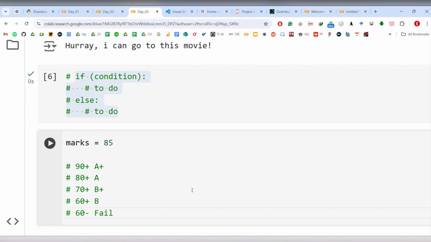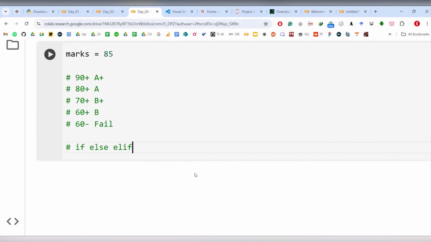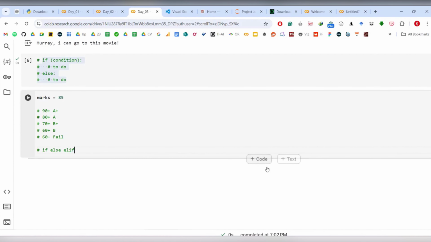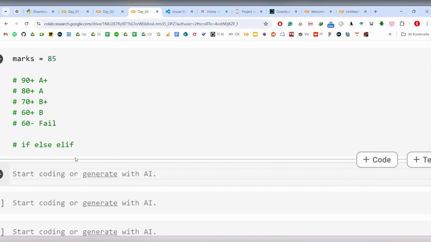Now it's no longer one condition, there are multiple conditions. So how do we tackle this situation? In this case, we use not just if and else, we also use something called elif. So let's see how we do that. Let us add more code here.